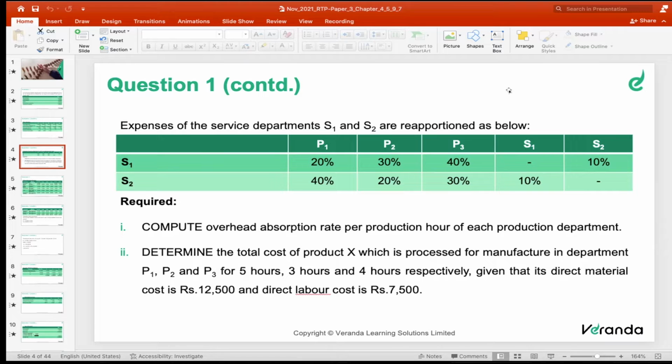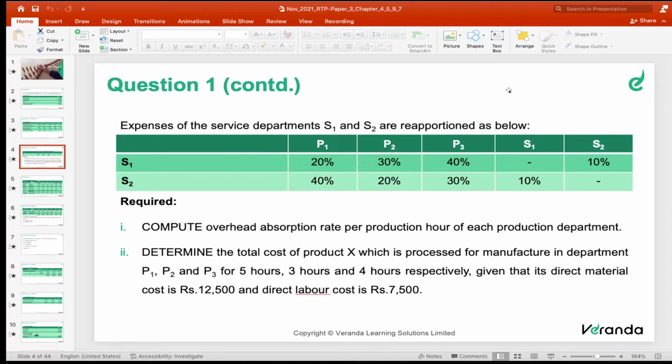What is the specialty in this question, Kanna? Service department. Yes, that's correct. A service department is providing a service to another service department. Good. So service departments render services to production departments as well as to the other service department. So our duty is to do reapportionment.